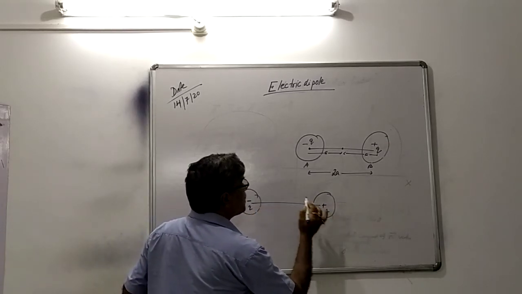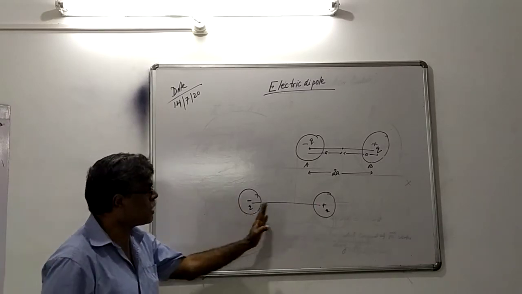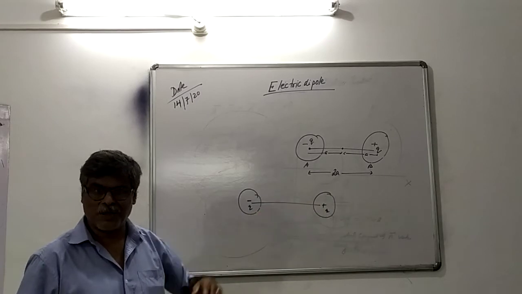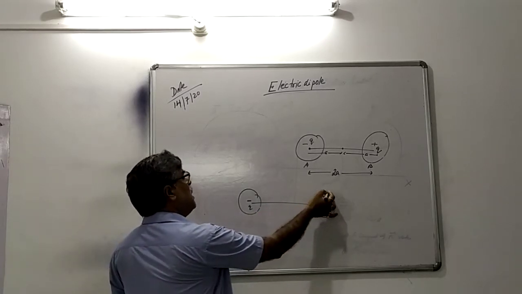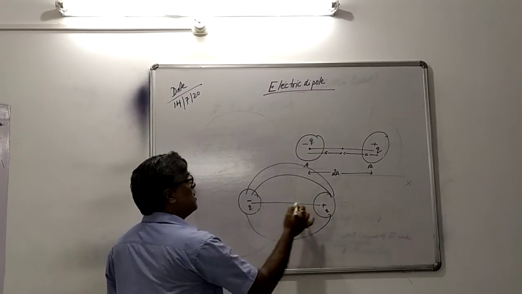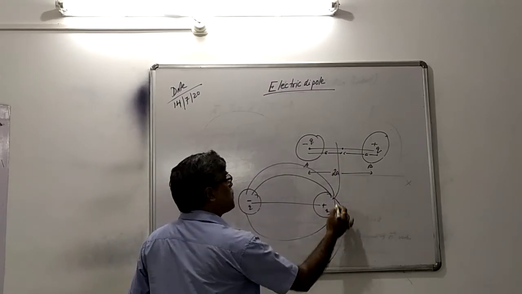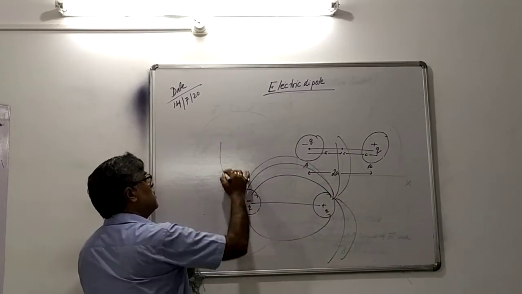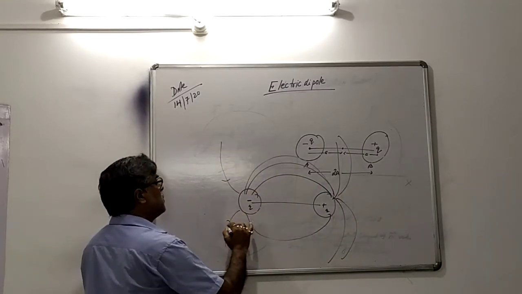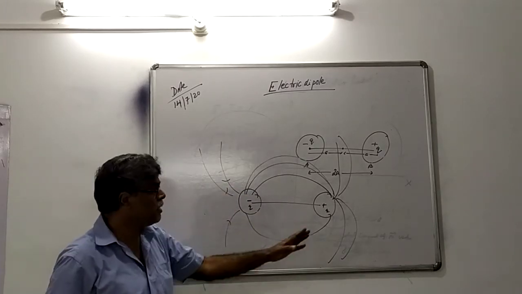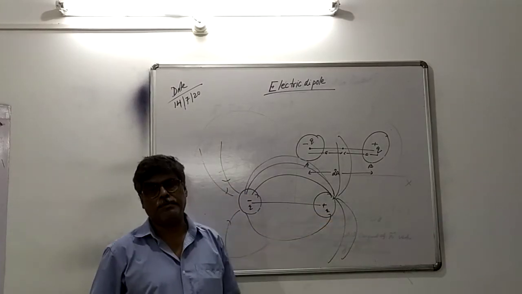Now they are separated by a certain distance, that is, both are inside the electric field of each other. So what will happen? These are the electric field lines from here, from here, from here.